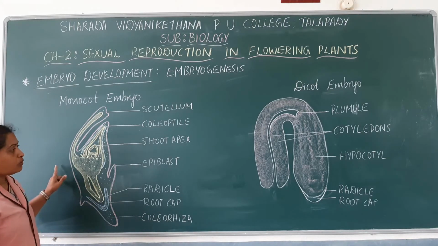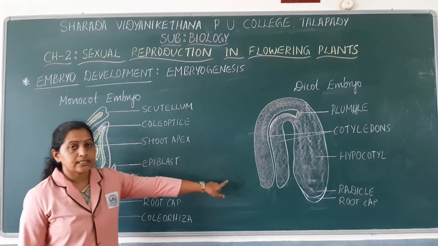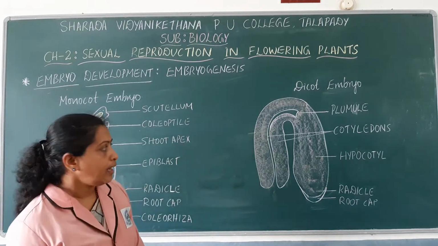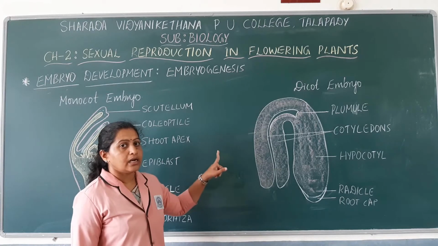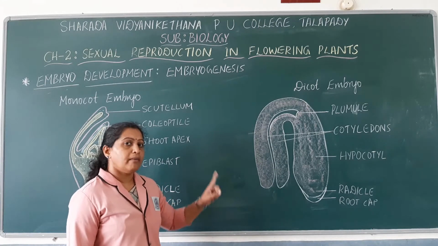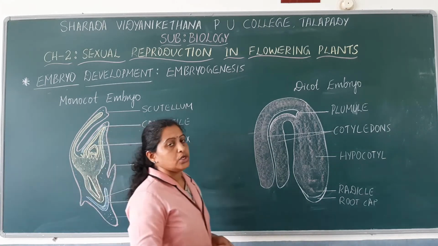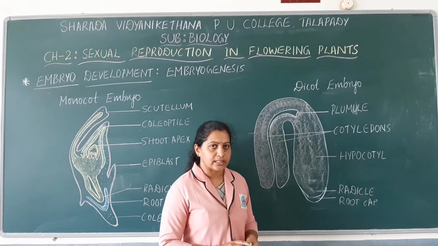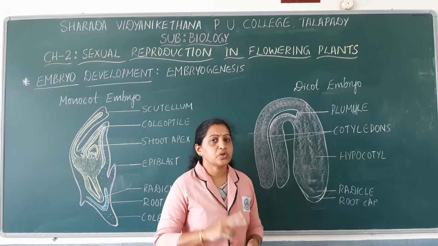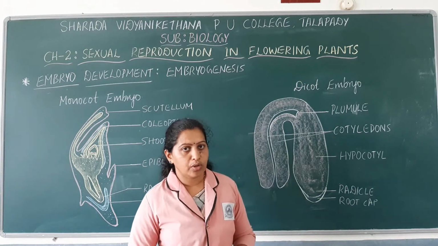Okay. So now let us discuss the structure of dicot embryo. Dicot embryo, as the name itself indicates, has got two cotyledons. Each embryo has cotyledon as well as embryonal axis.